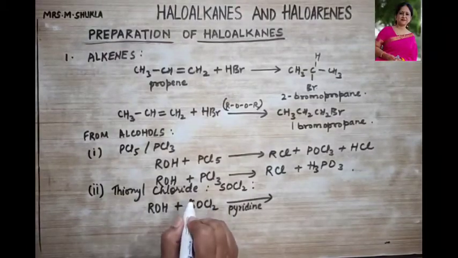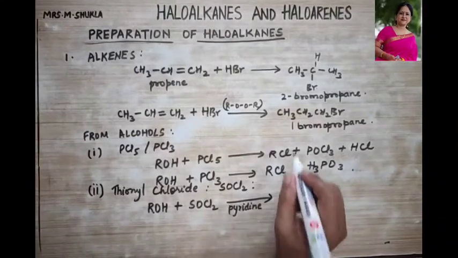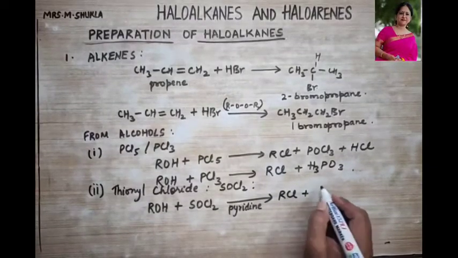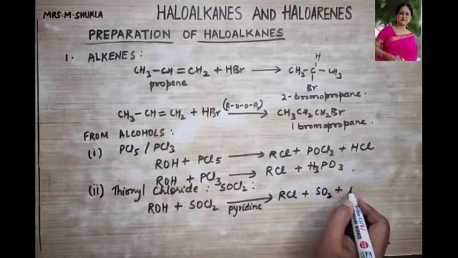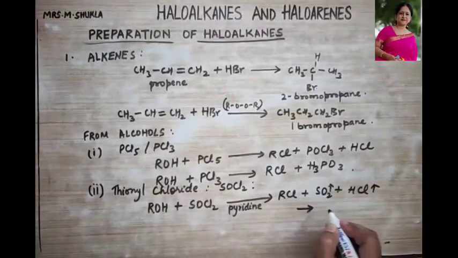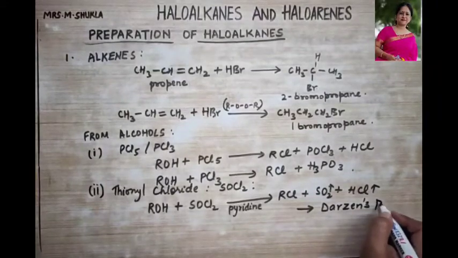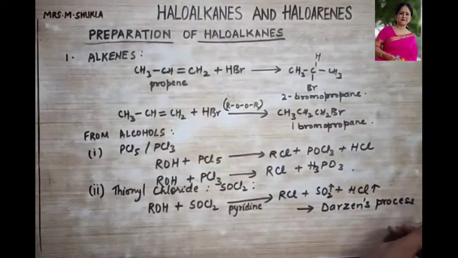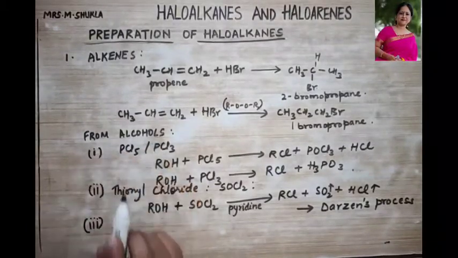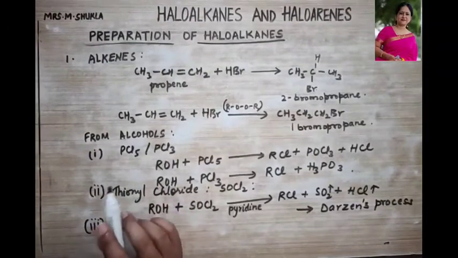So when thionyl chloride is treated with alcohol in the presence of pyridine, it is going to form haloalkane, that is RCl, plus SO2 plus HCl. And these two are gases. This is also termed as Darzens process. What is it called? Darzens process. Clear?